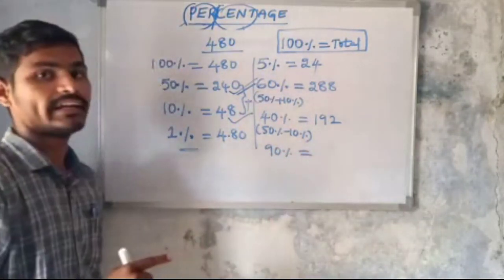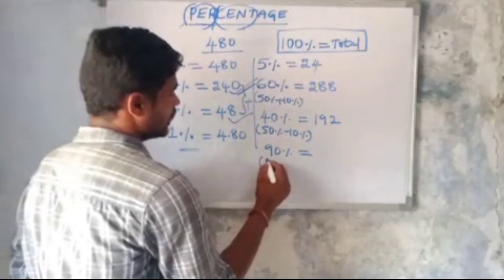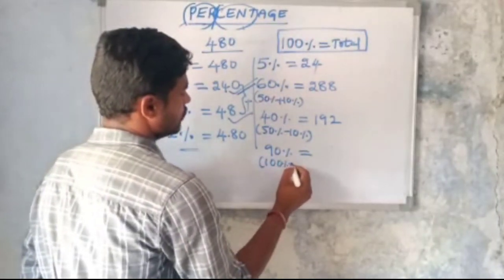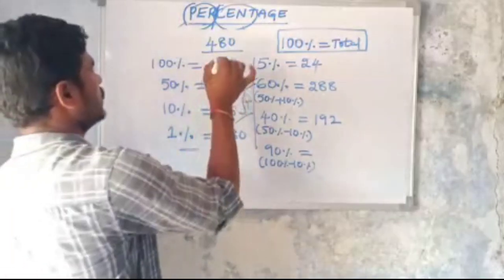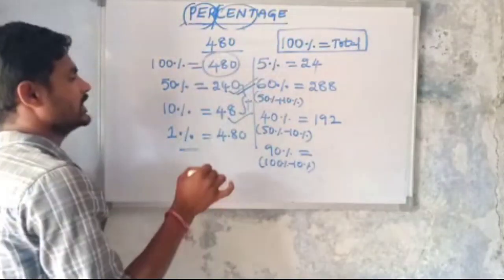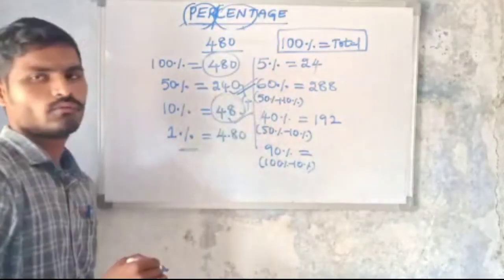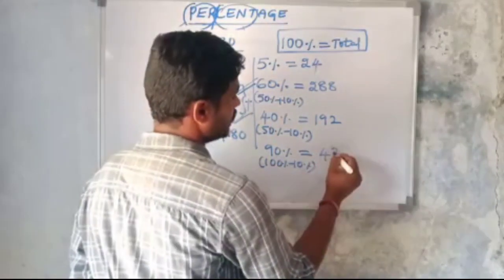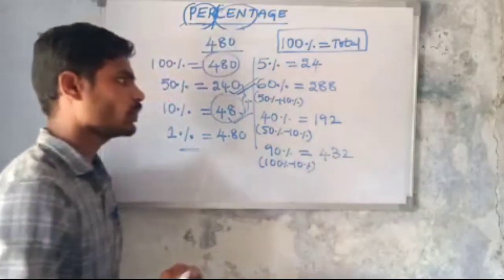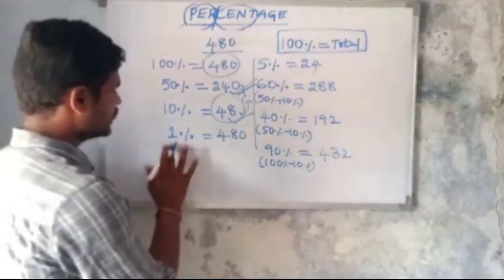In the same way, 90% means 100% minus 10%. So 100% equals 480 and 10% means 48. So 480 minus 48 means 432.